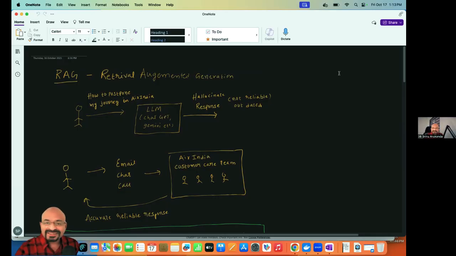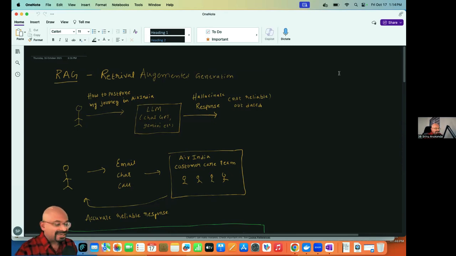The topic I'm going to discuss is RAG, Retrieval-Augmented Generation. I will explain this topic with a simple example. For example, a customer booked a flight in Air India. Now he wants to postpone his journey, right? If I open ChatGPT and ask the question, how do I postpone my journey in Air India, then ChatGPT has some knowledge about Air India from its training and gives some kind of response. But that response might be outdated. That response is not reliable, right?